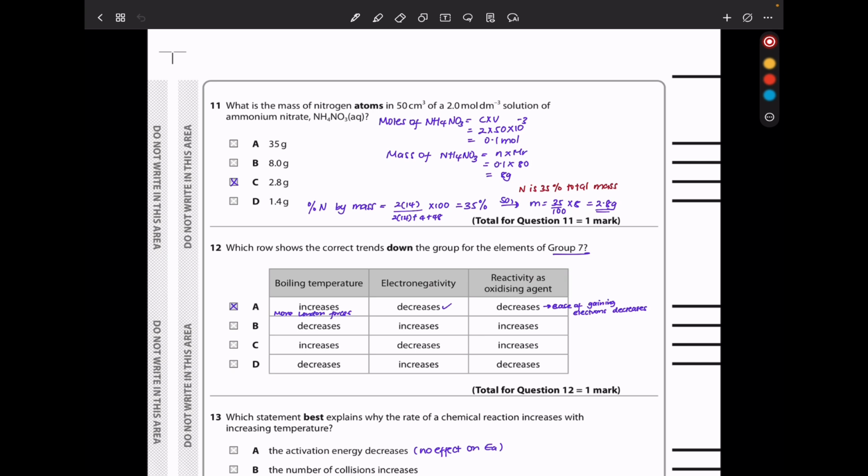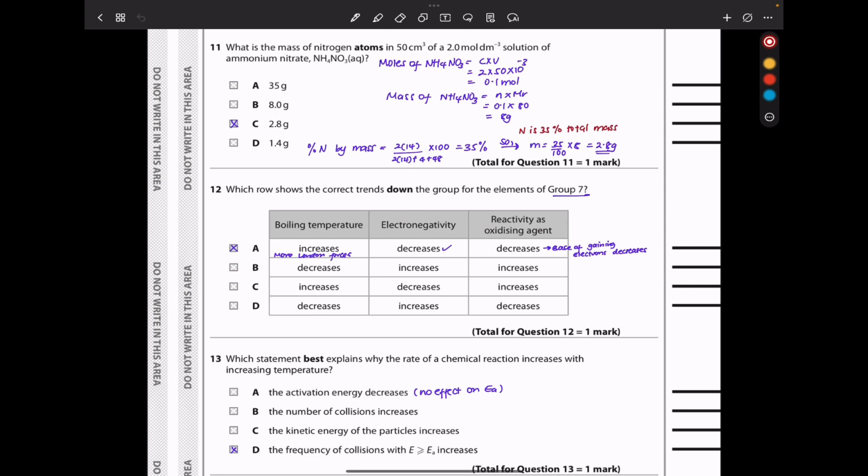So since in this compound we have 2 atoms of nitrogen, the percentage of nitrogen by mass is going to be 2 times 14, divided by 2 times 14 plus 4 plus 48. This is the total molar mass, which we can see here, times 100, giving me 35%. So 35% of the total mass is going to be the mass of nitrogen. So mass is equal to 35 divided by 100 times 8, giving me 2.8 grams. So the answer is going to be C.